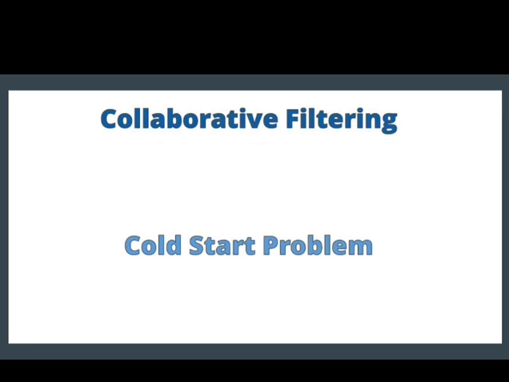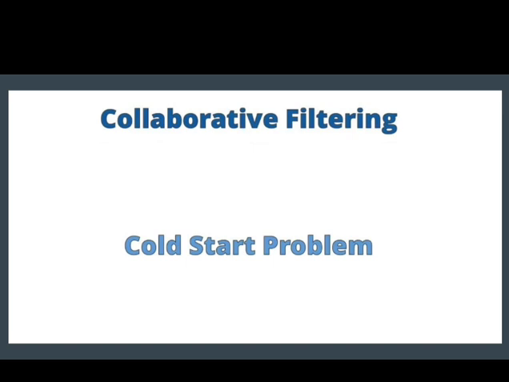There's one way we can solve this problem. First, we create a recommendation system based on content based filtering. Then, after some time, when we have more visitors in our recommender system, we can ask for ratings for our products, and then we can start collaborative filtering as well.